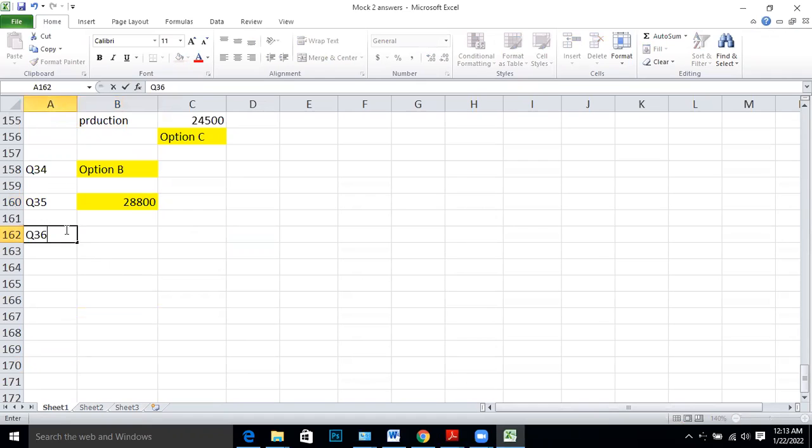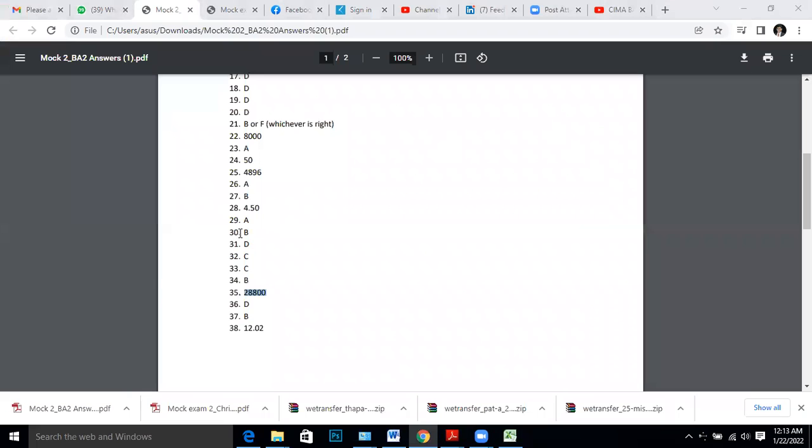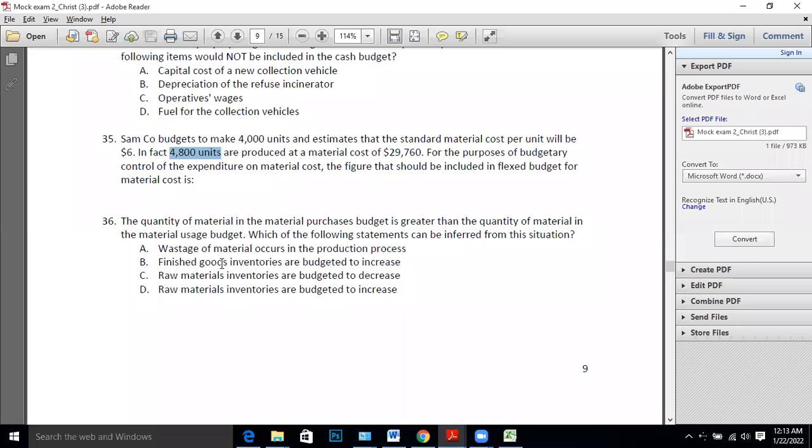36. The quantity of material in the material purchases budget is greater than the quantity of material in the material usage budget. Okay.